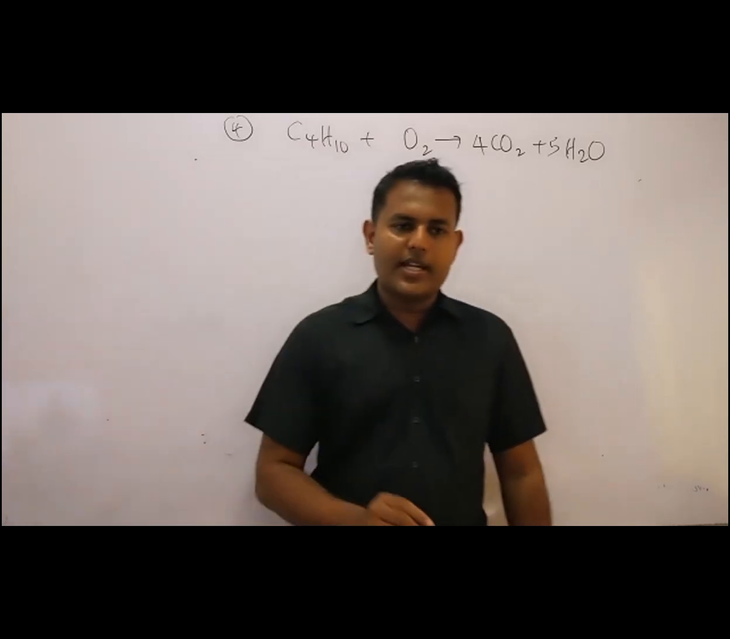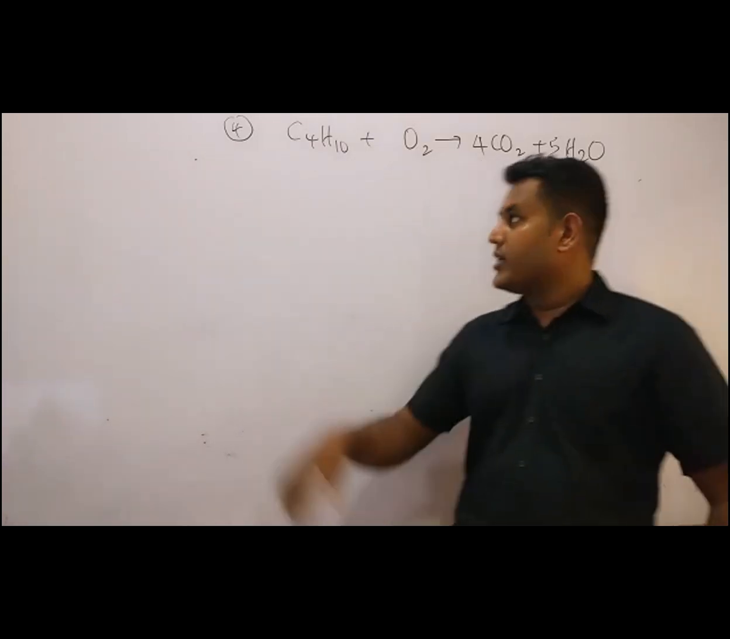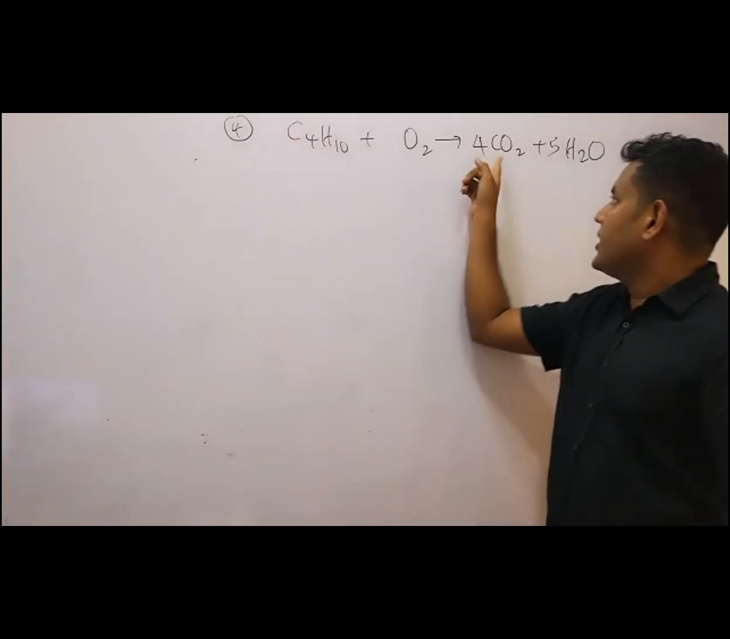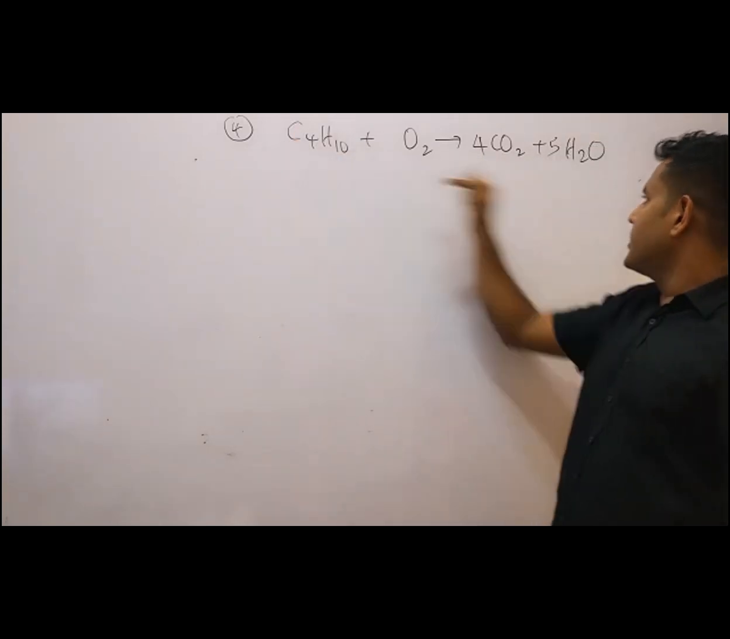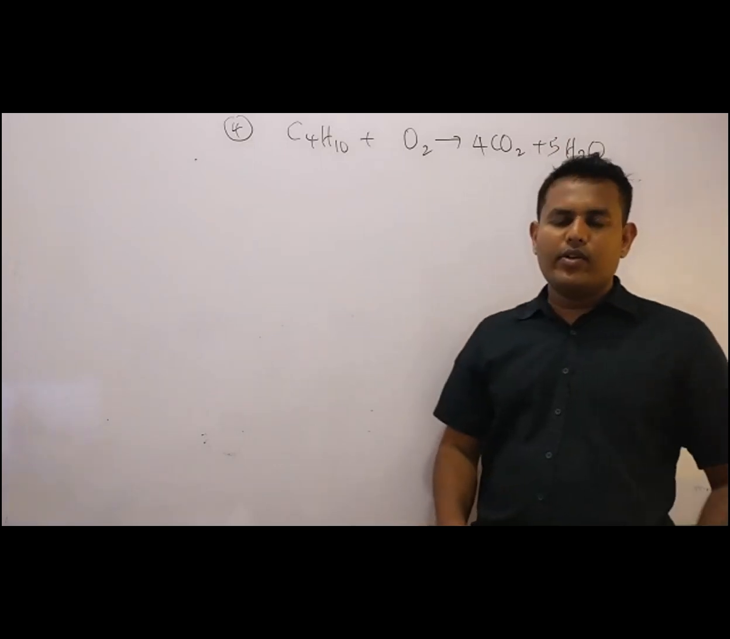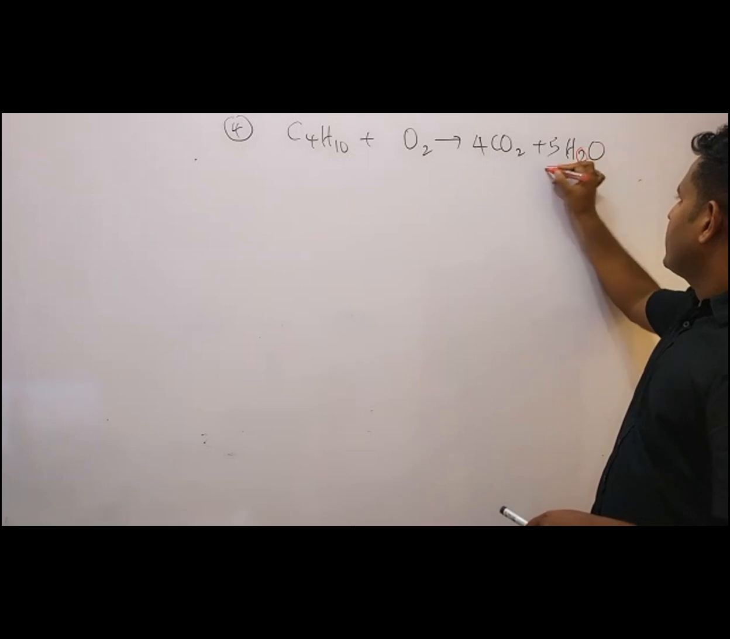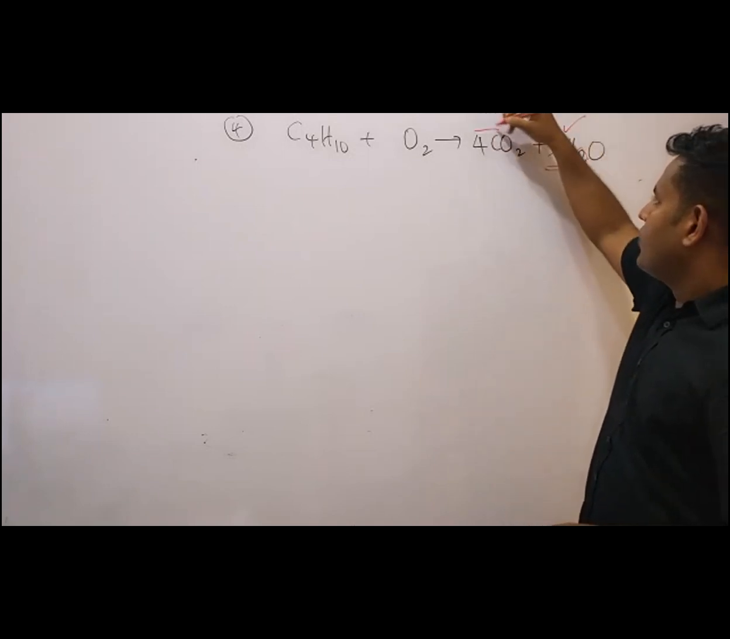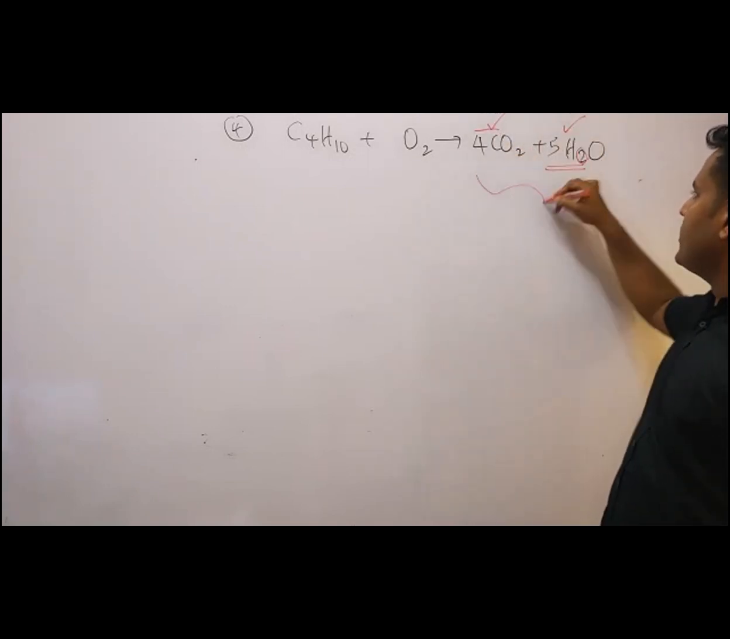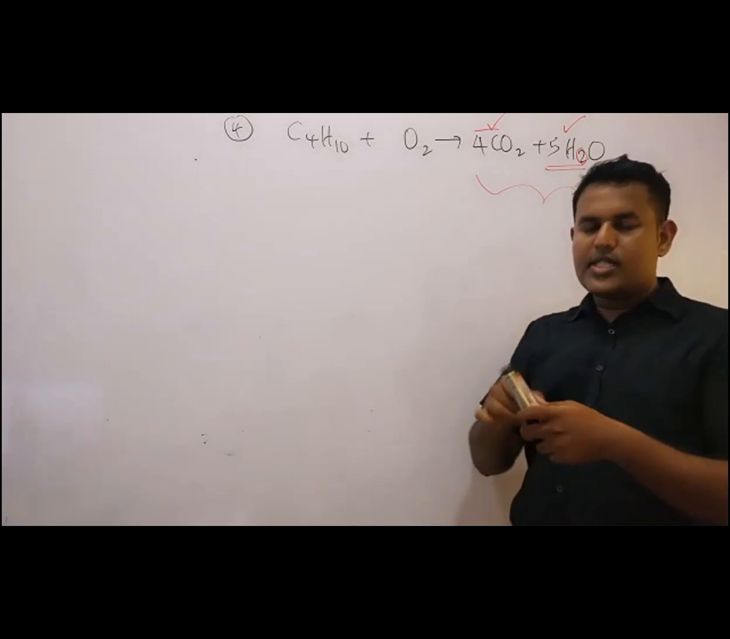So, 4 carbons and here 4. 10 hydrogens, here 5. Why are we writing 5? Because the hydrogen is multiplied by 2. When you write 5 into 2, then here you have 10 hydrogens and 4 carbons. Then collect the oxygens from this side.